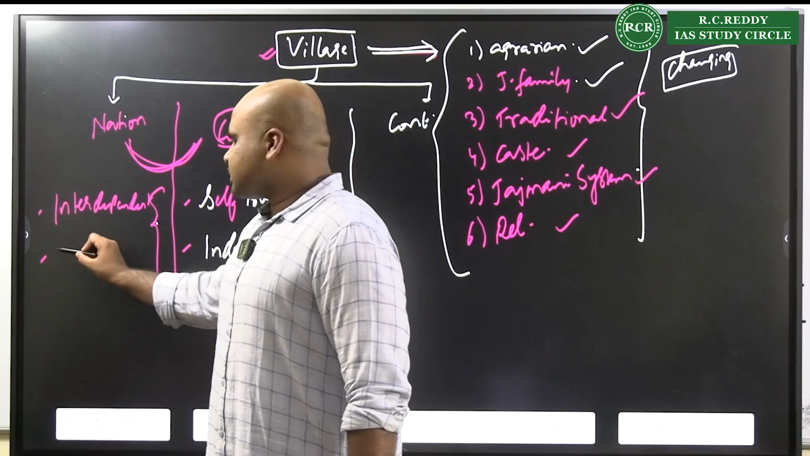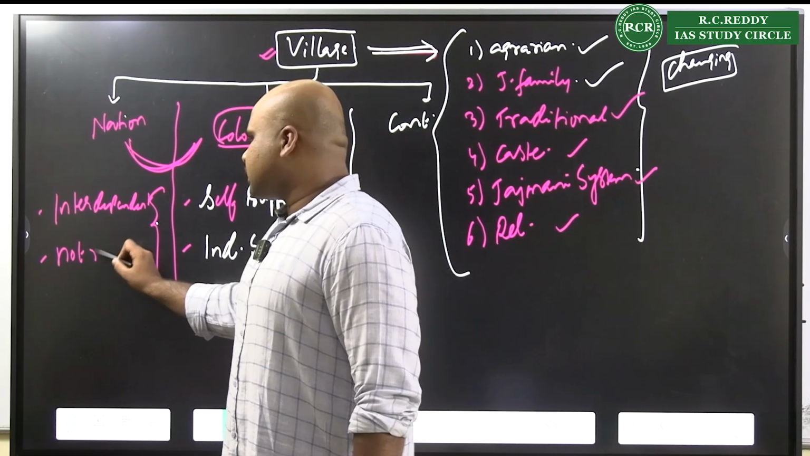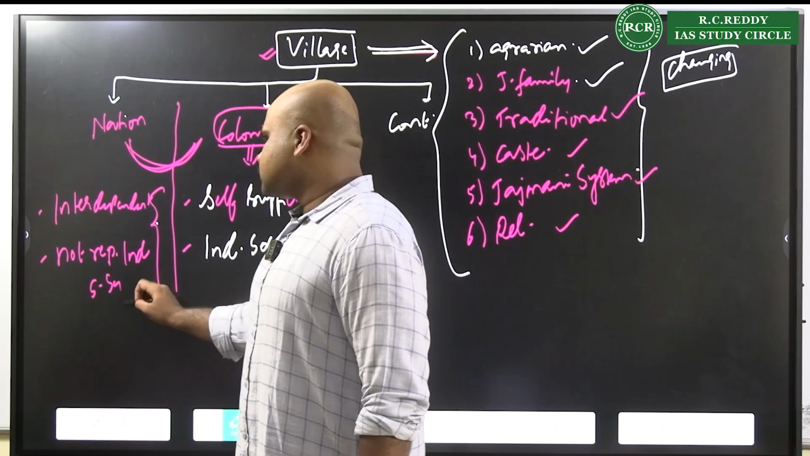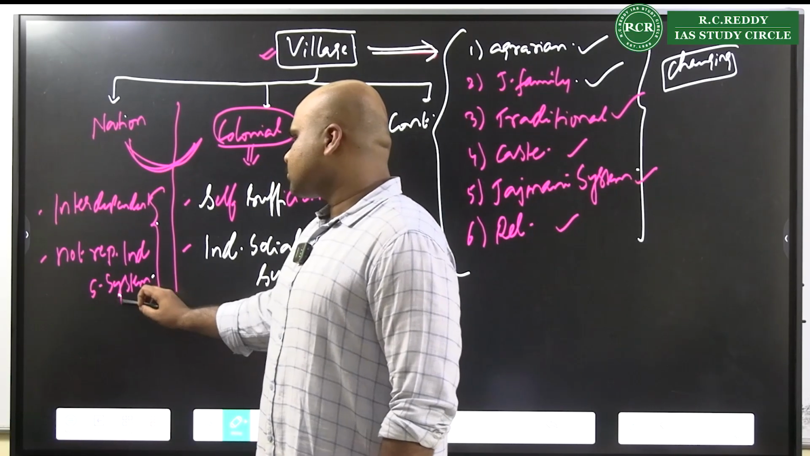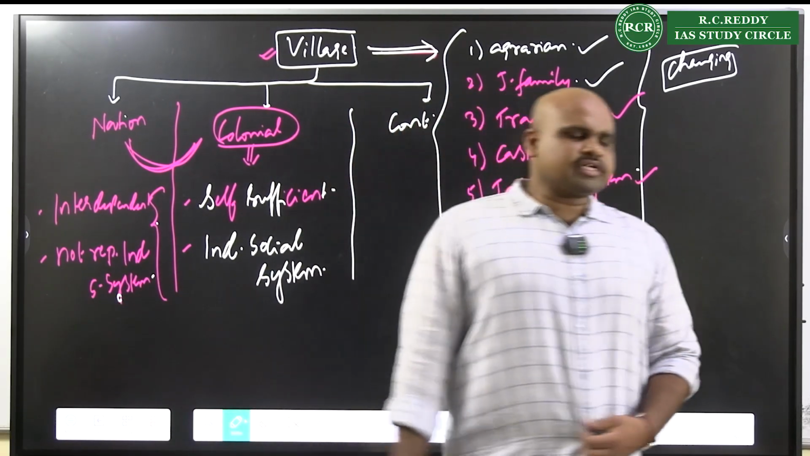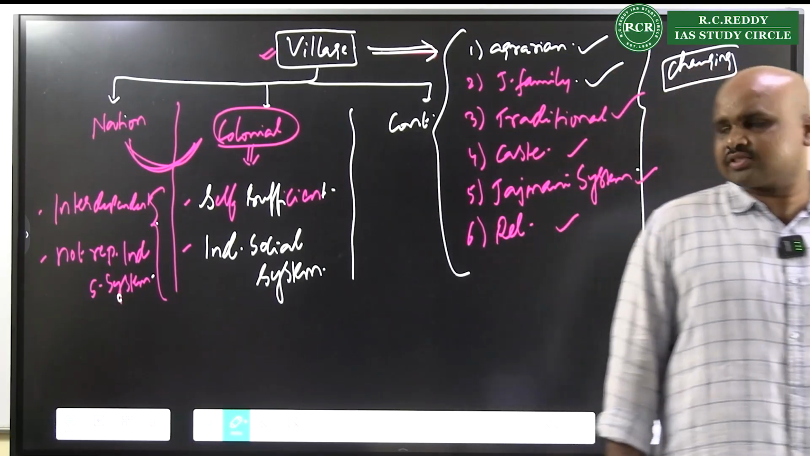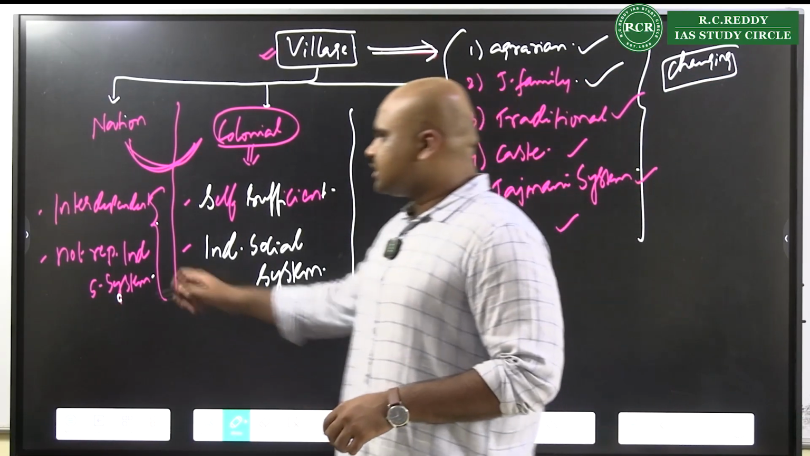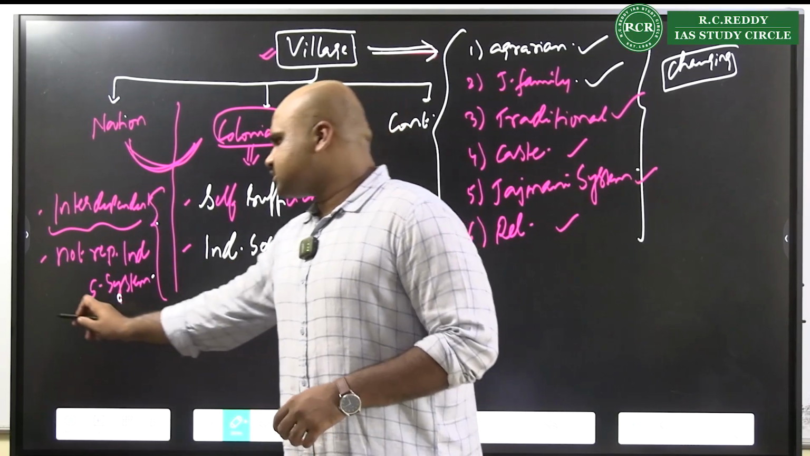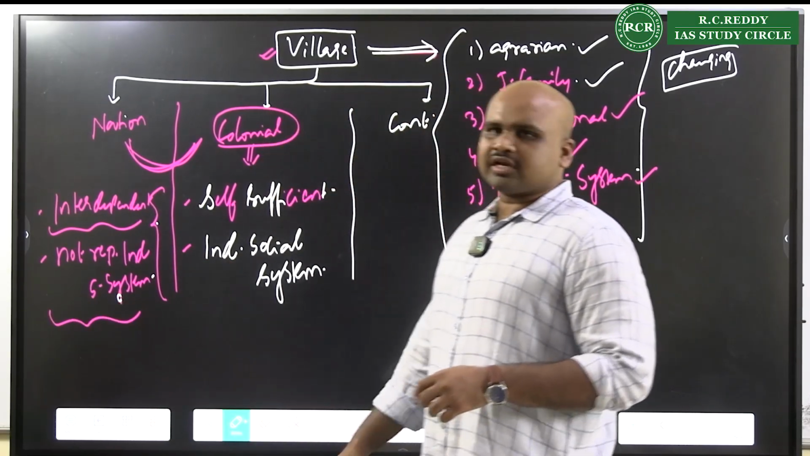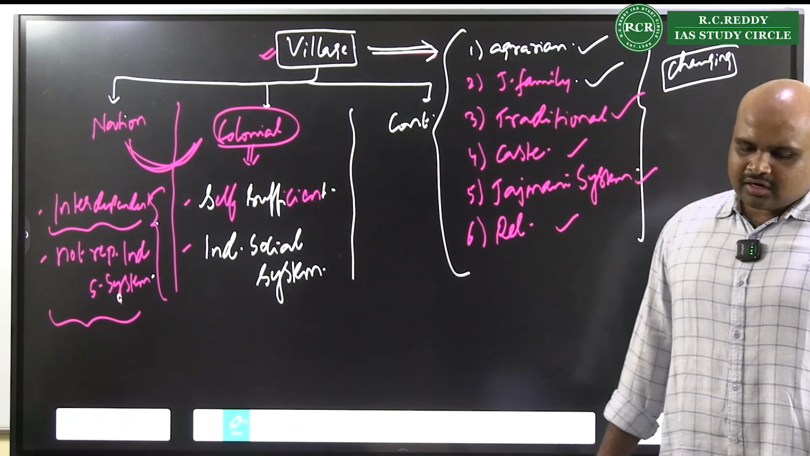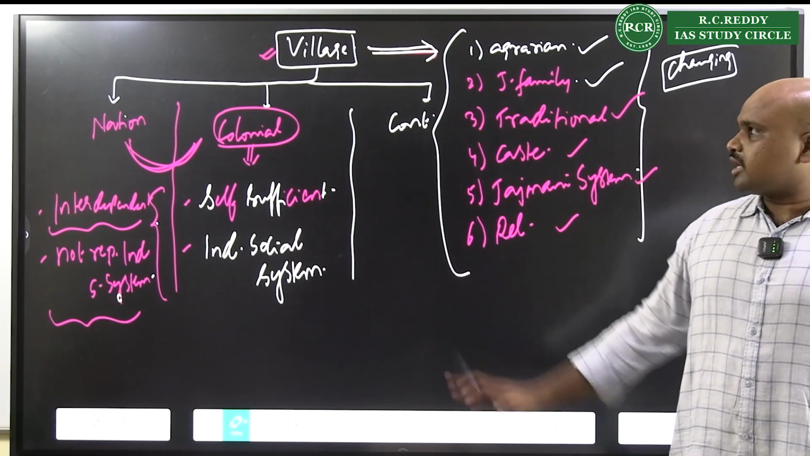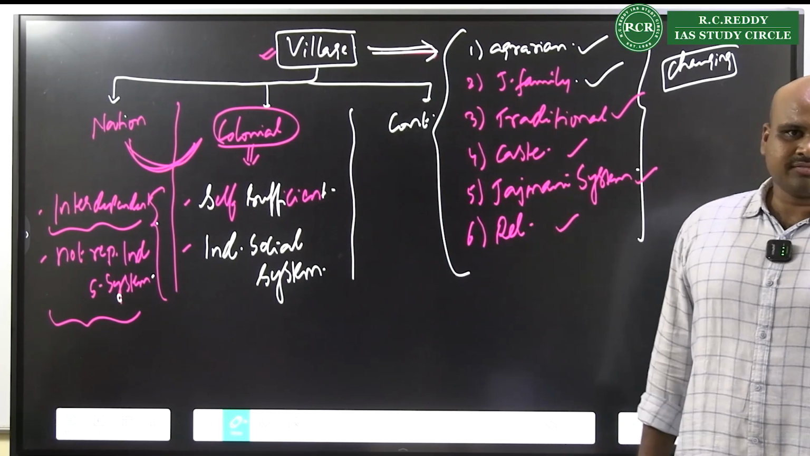And some people say that it is not a representation of Indian social system. So one aspect that you have to remember here is that it is an interdependent system. The other aspect is that it is not a representative of Indian social system. So that is another very, very important dimension or debate that you have to understand.